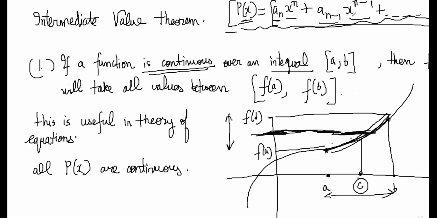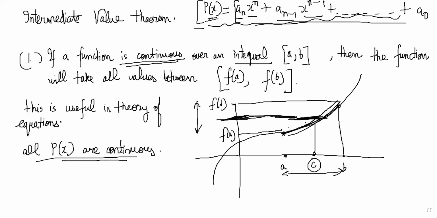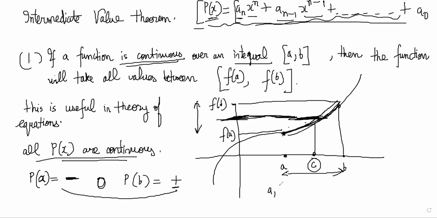And because polynomials are always continuous, now you can always apply the intermediate value theorem. That has very good applications because now you can say that if you ever get a value of p of a, let's say, negative, and p of b, let's say, positive, then if it is negative this side and positive this side, it must cross zero somewhere in between. Then you can always say that there exists a root between a to b, at least one root, of this polynomial.